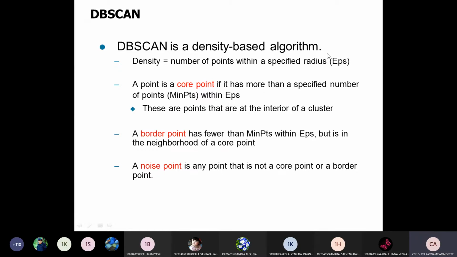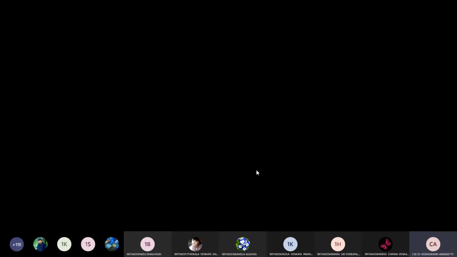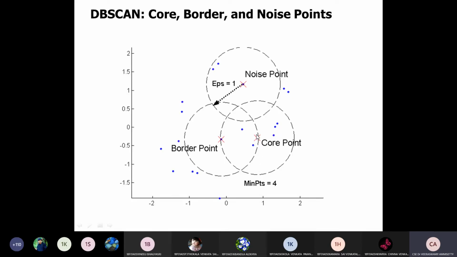I will explain briefly with a suitable example. Check this example, and you can clearly understand it. Let us consider that this set of pixel points is there. Out of these pixel points, first I need to find the core point. For example, let us suppose this is a core point. From the core point, I define a boundary of a particular distance. The distance is like epsilon. Based on the epsilon value I define, the points that are inside the boundary should form one cluster.